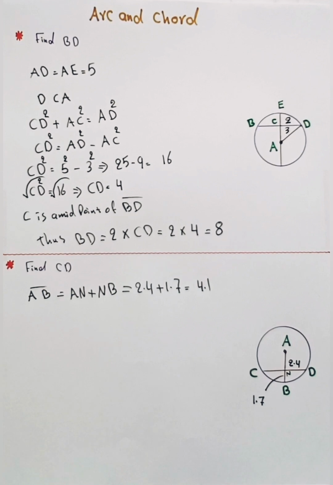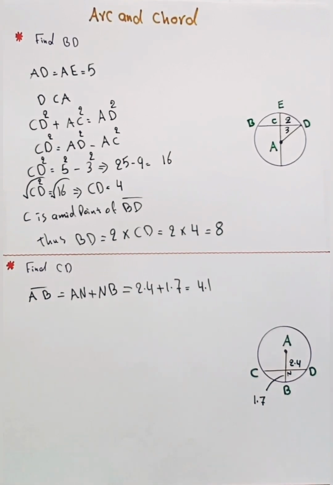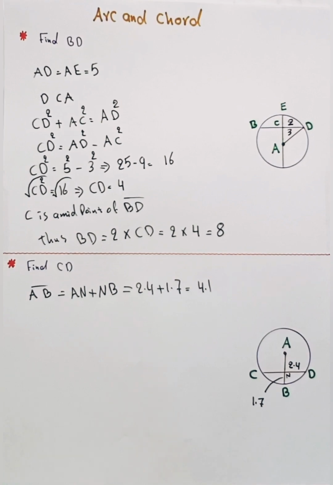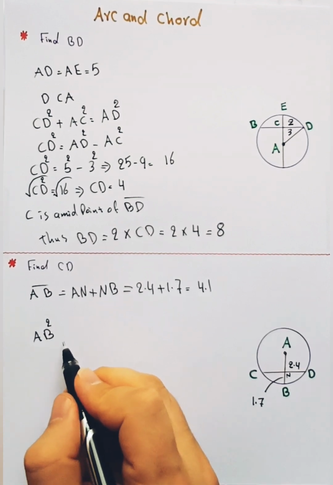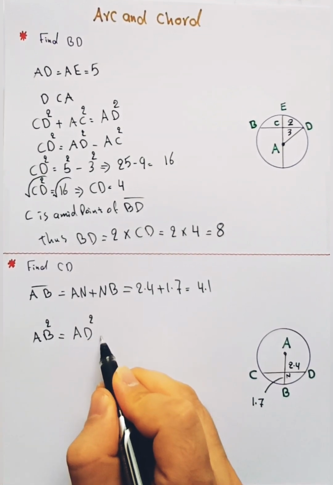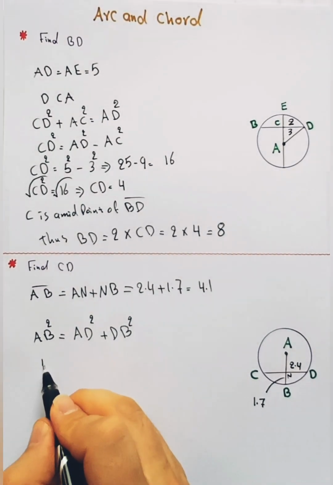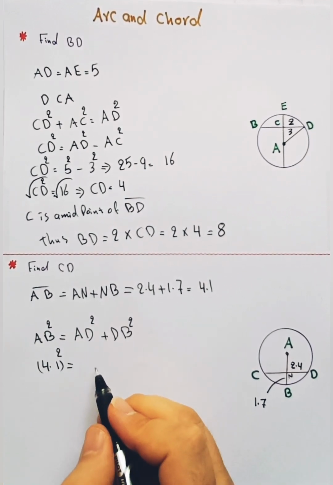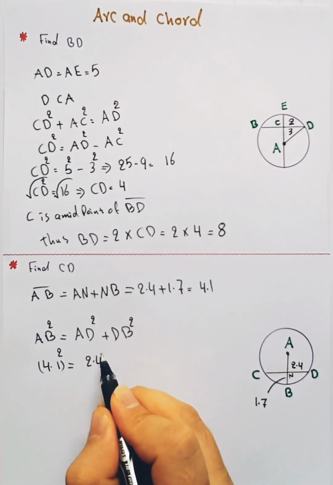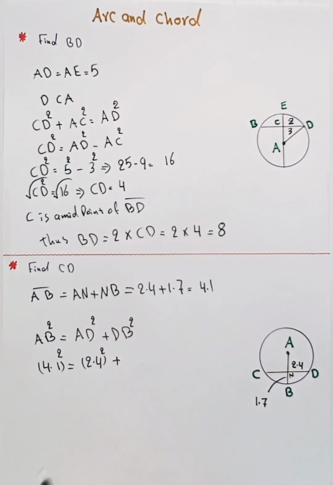And then we have to use the right triangle and the Pythagorean theorem for finding the measure of ND. So we have AB square equal to AD square plus DB square. So AB is 4.1 square, equal to AD, which is 2.4 square, plus DB square. We don't know the measure of DB.